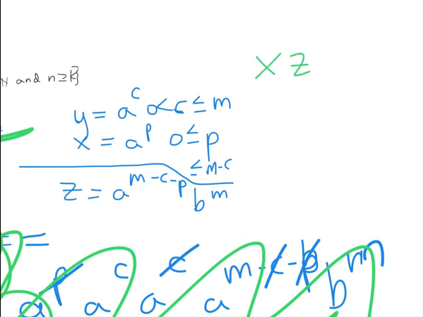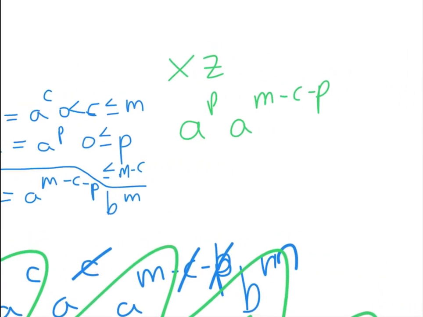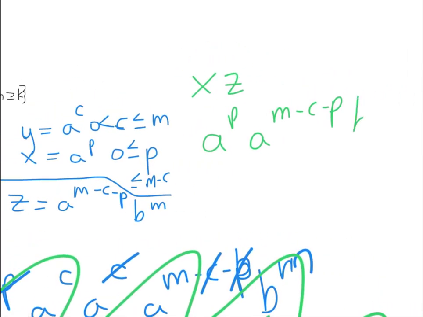And what's XZ? Well, X is A to the P, and the Z part is A to the M minus C minus P, and then a B to the M. So XZ equals that, which equals, we got the P minus P, so we have A to the M minus C, B to the M.